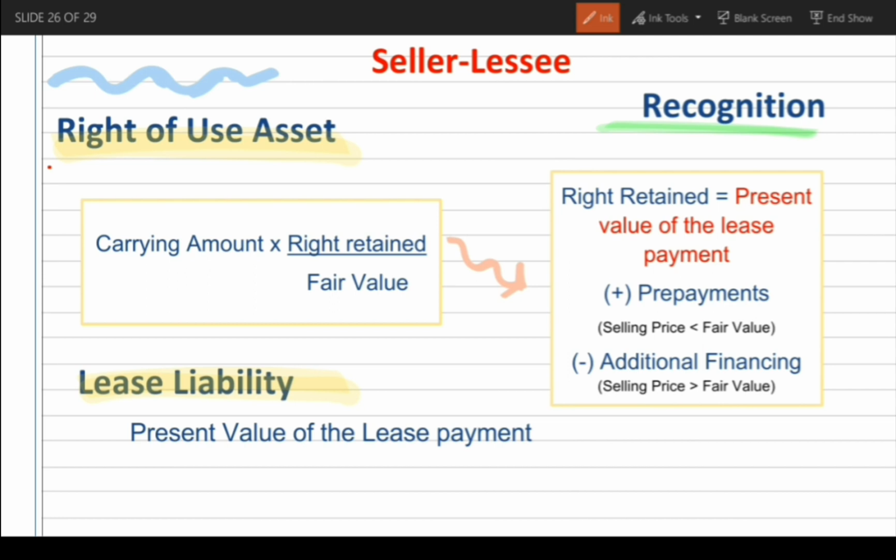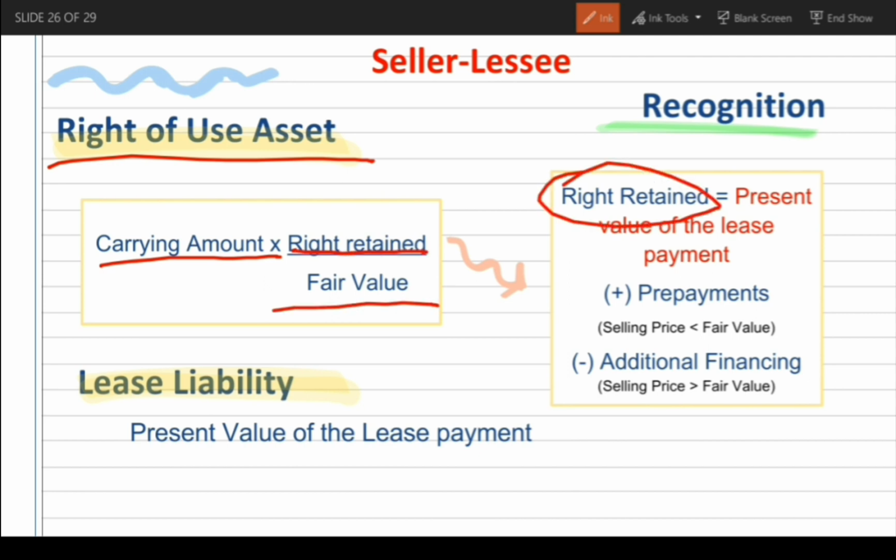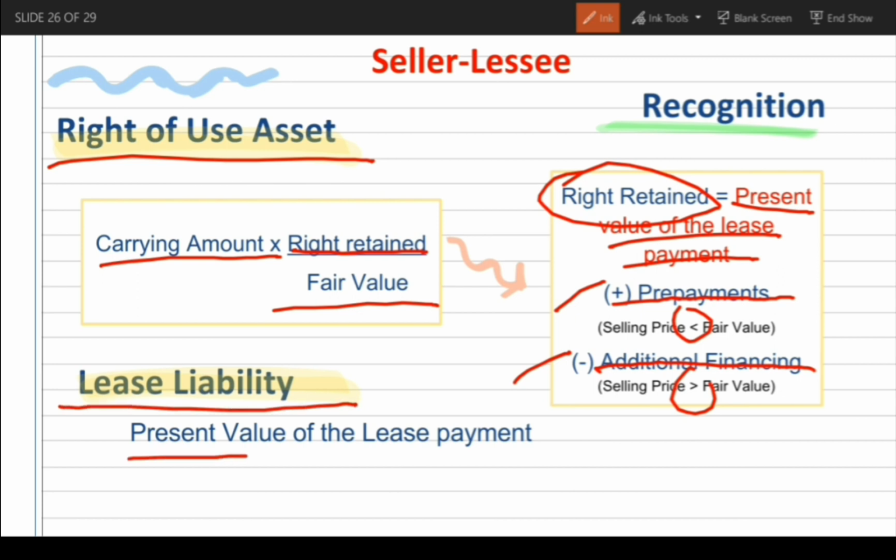First, the right of use asset. The right of use asset is equal to the current amount times right retained over fair value. Right retained is the present value of lease payments, but with additions and deductions. Prepayments are added when the selling price is lower than fair value. Additional financing is deducted when the selling price is higher than fair value. And next recognized is the lease liability, the present value of the lease payments.